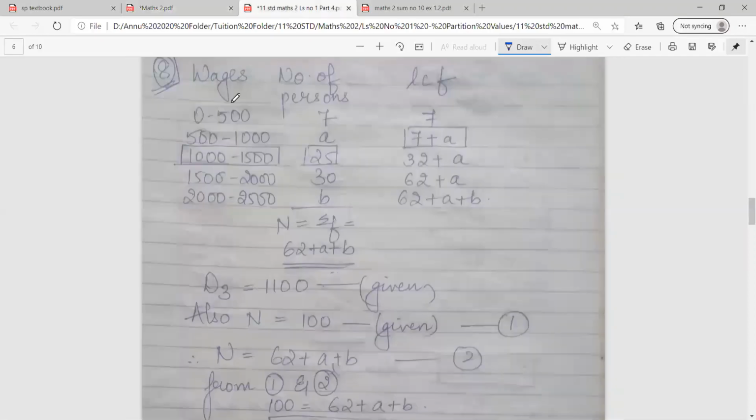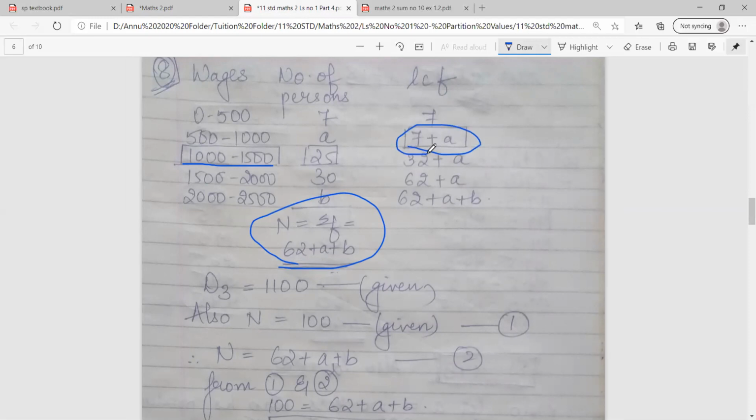So sum is easy class, so you can pay attention over here. As I told you, we are picking up the class 1000 to 1500. सबसे पहले we'll be preparing less than cumulative frequency का column. तो 7, 7 plus A, 32 plus A, 62 plus A, 62 plus A plus B. तो आपको दूसरा N भी मिल गया यहाँ पे and आपको CF भी मिल गया 7 plus A.